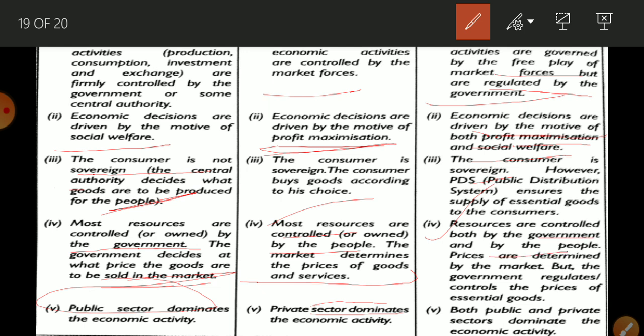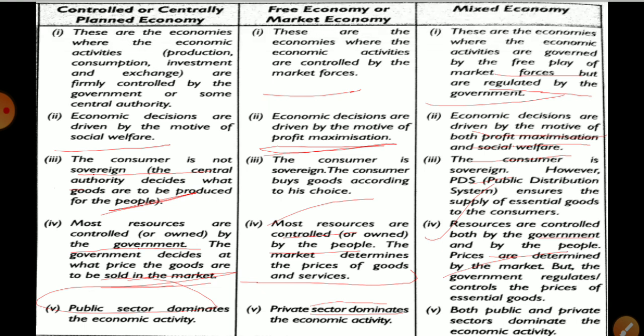Okay. In the private sector, price is determined by market forces, and in the government sector, price is decided by the government. Both private and public, both have a dominating role. So I think you are able to understand.